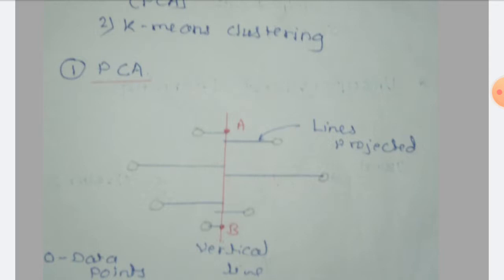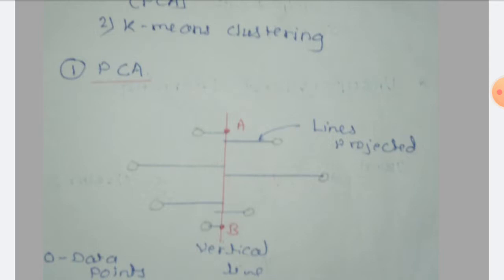So it's a direction where the data is most spread out. So what we have to do, we have to draw a line through these data points, and we must get the most spread out data on that particular line. So in the first case, I have drawn a vertical line in between these data points.